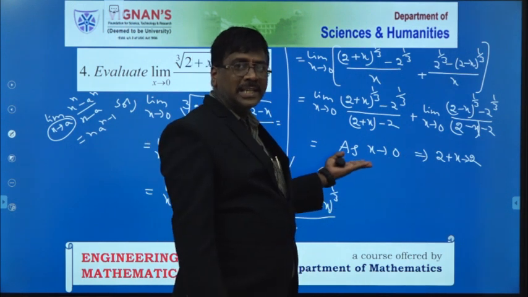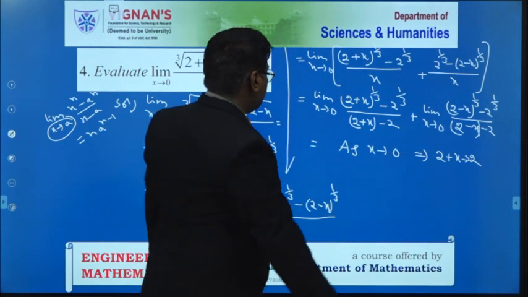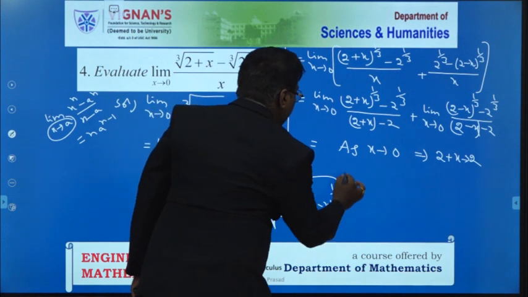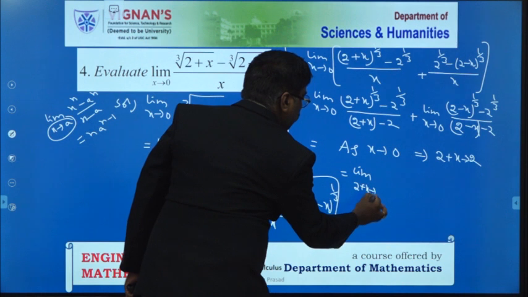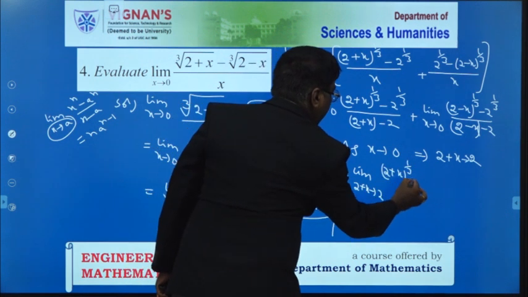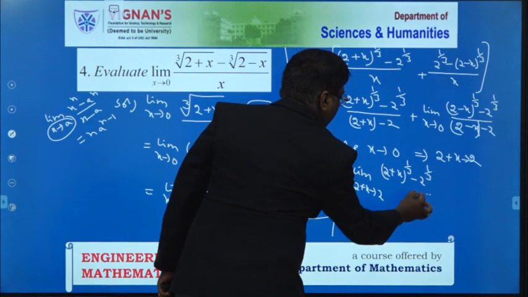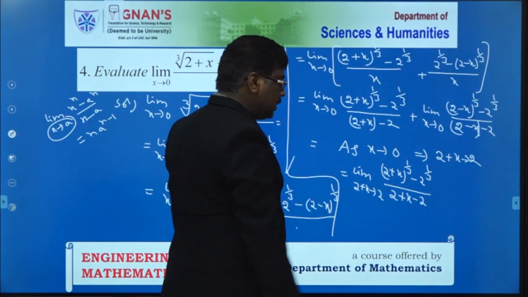Okay, here there is no problem at all. Here the x value tends to 0, then 2 plus x also tends to 2. That is why in this case I have to take the limit as 2 plus x tends to 2 of (2 plus x) to the power of 1 by 3 minus 2 to the power of 1 by 3, divided by 2 plus x minus 2, plus